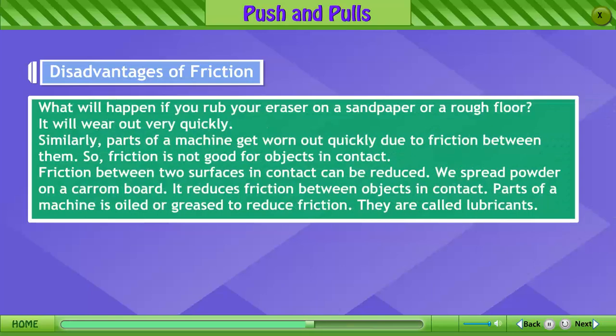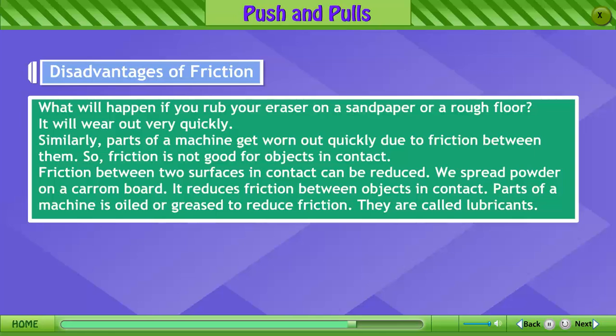Disadvantage of friction. What will happen if you rub your eraser on a sandpaper or a rough paper? It will wear out very quickly. Similarly, parts of a machine get worn out quickly due to friction between them, so friction is not good for objects in contact. Friction between two surfaces in contact can be reduced.